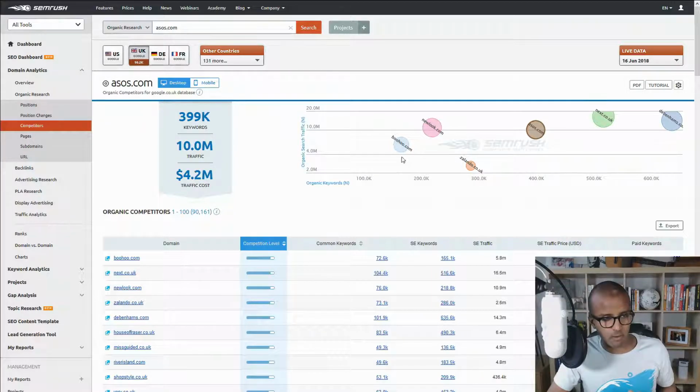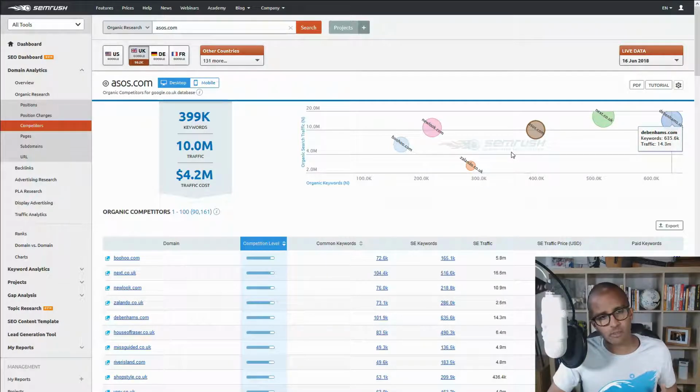In this case for ASOS, you've got people like Boohoo, New Look, Next, and Debenhams, and you've got ASOS right there in the middle. As you can see, there are things you can look at. For example, why is New Look, who actually have fewer organic keywords, getting more or less the same traffic as ASOS? Next and Debenhams are a slightly different kind of shop. Debenhams is almost like a department store with more products. Next similarly has more products like homeware, which ASOS does not have. So to some extent they're not the most ideal ones, but you can still look at them.